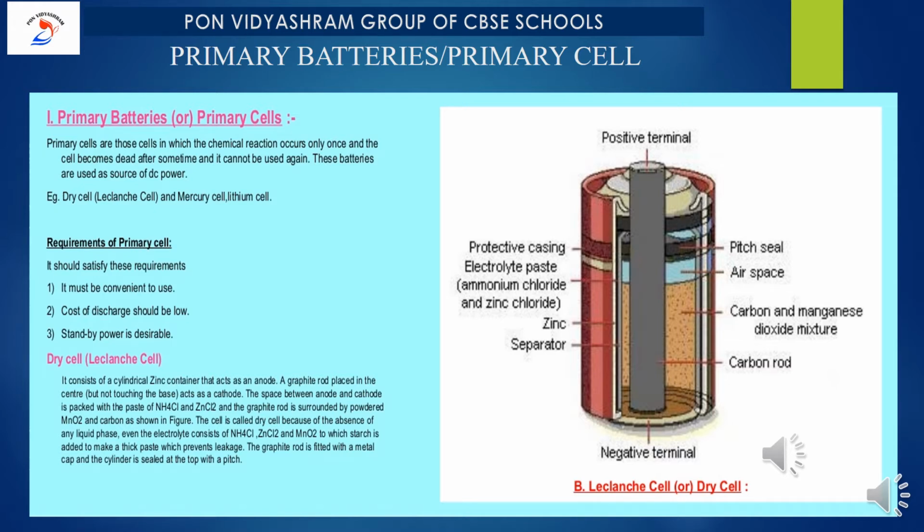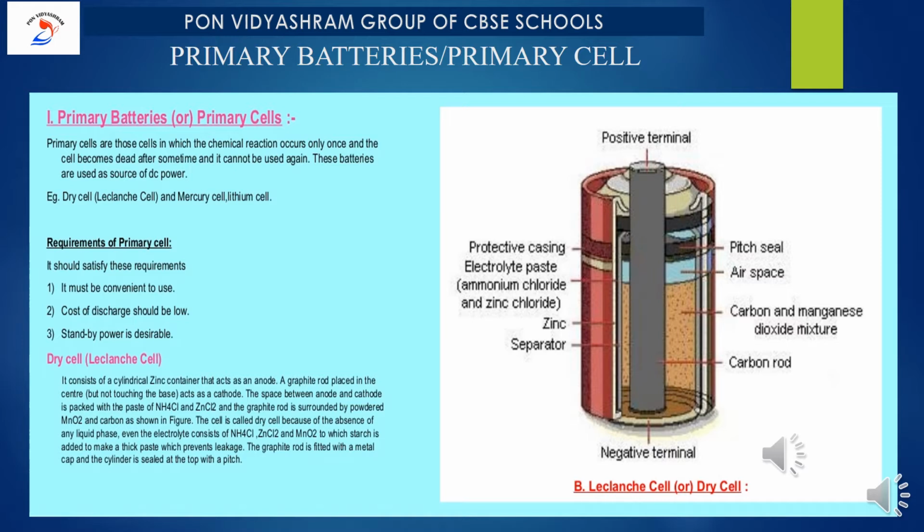So under that, the first one is the primary battery or primary cell. Primary cells are those cells in which the chemical reaction occurs only once. Note down the keyword, and the cell becomes dead after some time. The second keyword is that it cannot be used again. Note down this point: these batteries are used as a source of DC power. Okay, now what are the examples? The first one is the dry cell, and then the mercury cell and lithium cell.